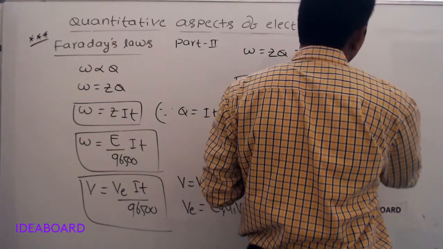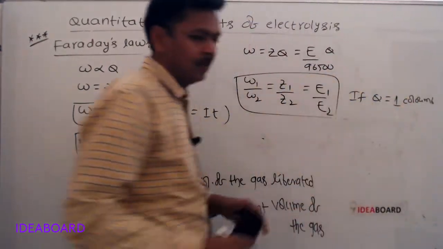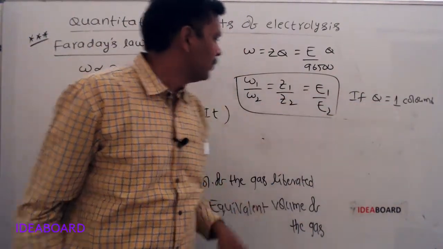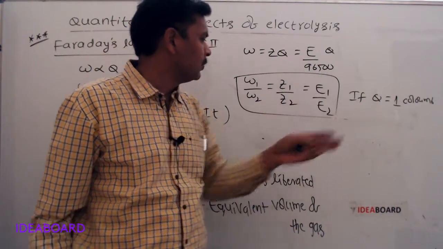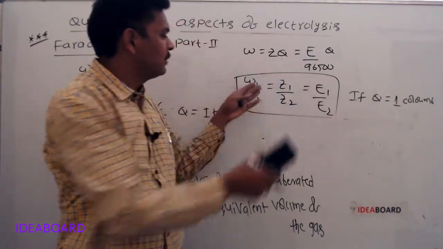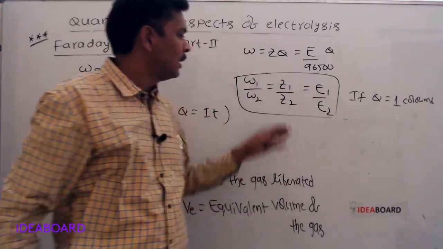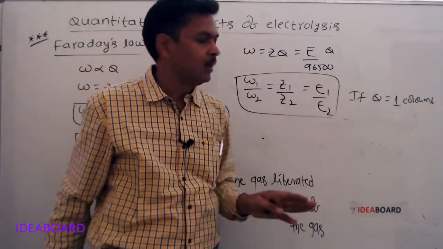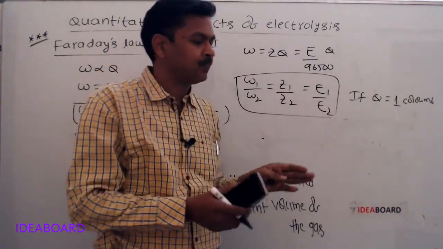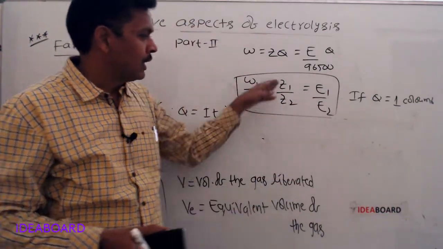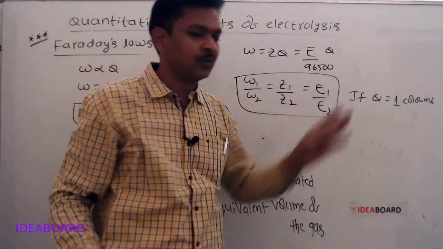The weight ratio of the substances deposited is equal to, this Z is electrochemical equivalent, this E is equivalent weight. That weight ratio is equal to the electrochemical equivalent ratio, which is equal to their equivalent weights ratio.